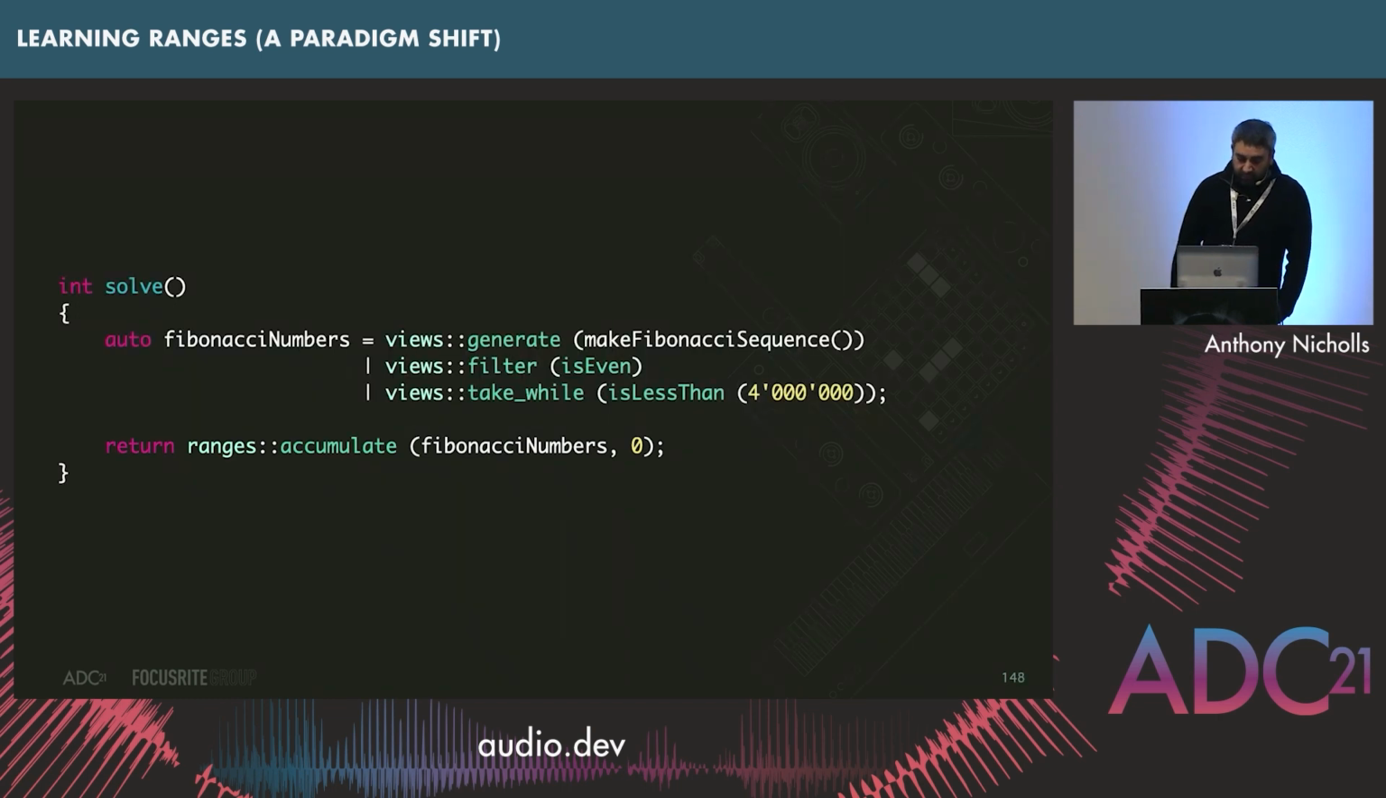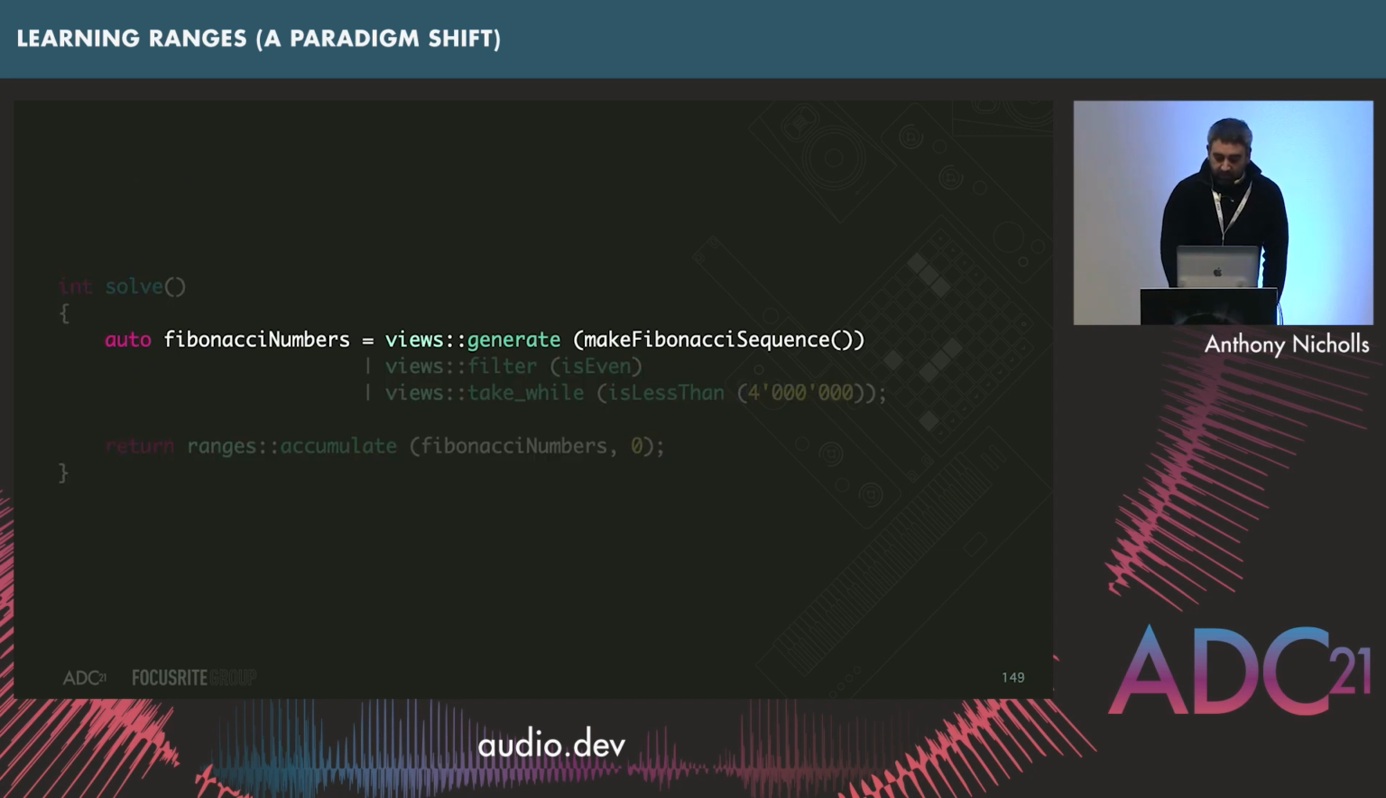We can use generate. Now, this is something that's in the Range v3 library, isn't available in C++20 yet, but I'll show you a way to get it in there. So, yep, generate, and we're calling this make Fibonacci sequence. We'll go over it in a minute.